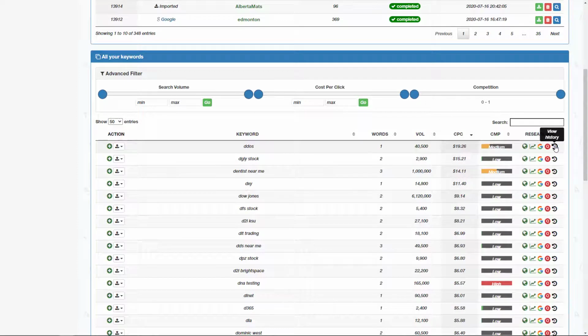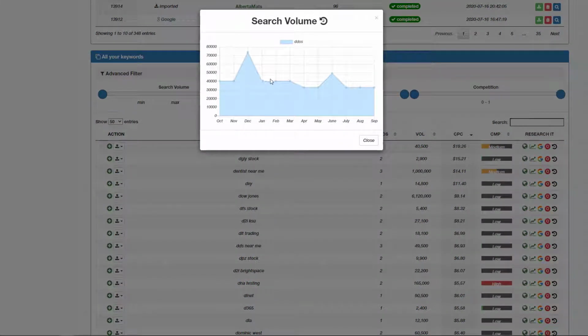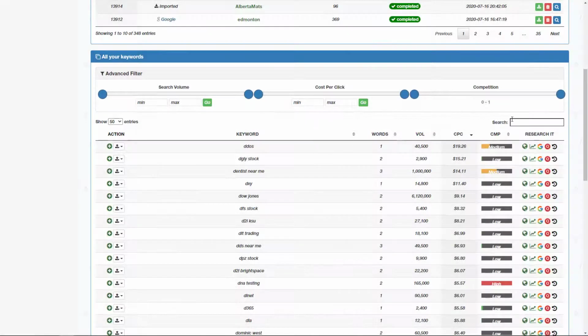But the other thing you can do is look at the history of this keyword volume and see if it's relatively stable, meaning it's always happening. It's not trending down, which would be a bad thing, meaning it's kind of going away. So something like landline telephones might be trending down versus something that's gaining in popularity. And typically you'll see this with new celebrities. You'll see the keyword search volume trending up, and that works the same with the Google Trends. Things that are trending up are becoming more popular. Things that are trending down are becoming less popular, and things that are flat are maintaining their status quo.